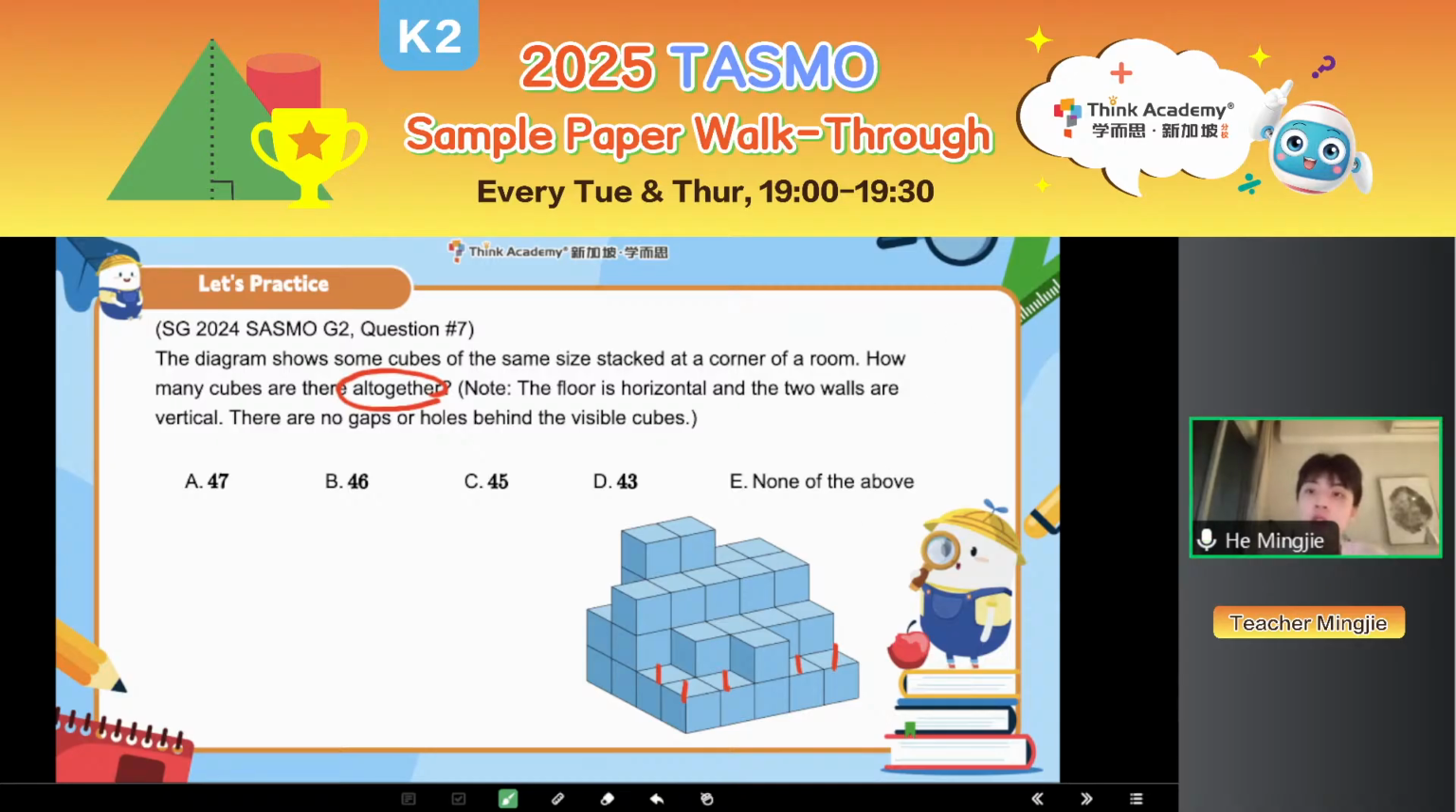Okay, after label 1, we should go label 2. After label 2, we should go label 3. After label 3, we should go label 4. And then calculate step by step as well. Okay, very good.